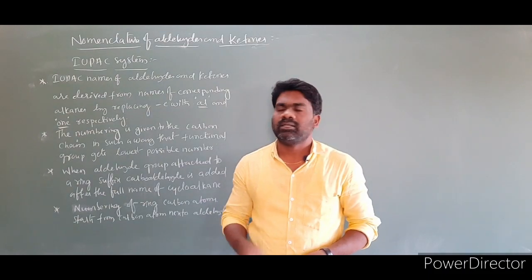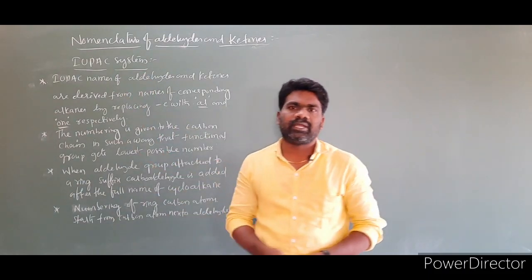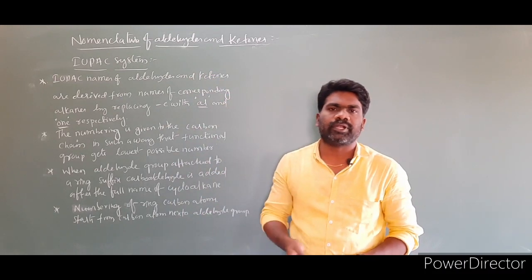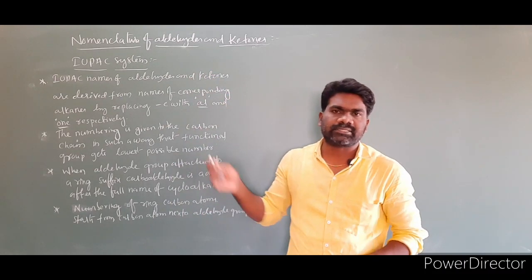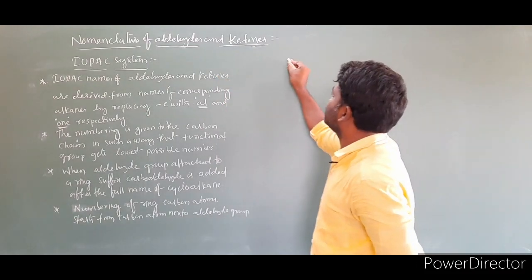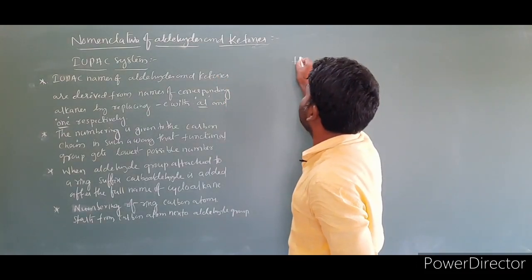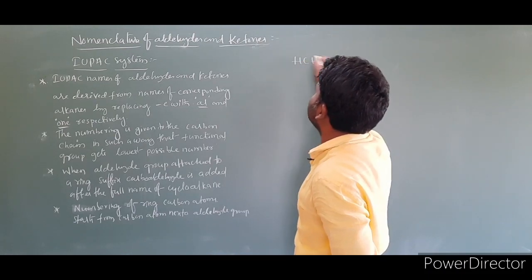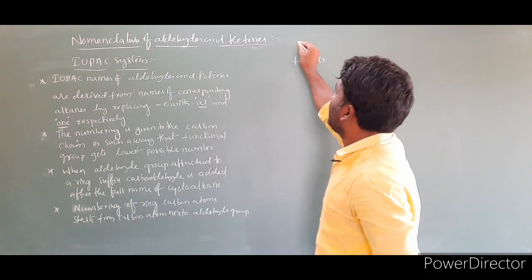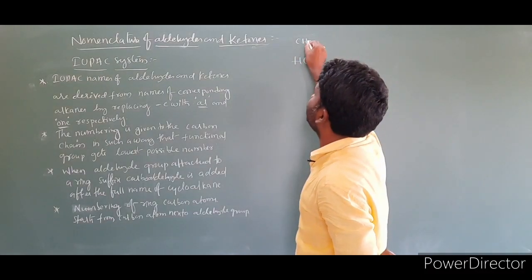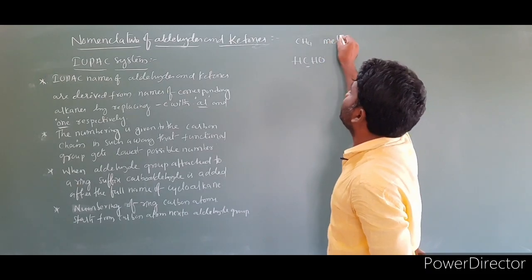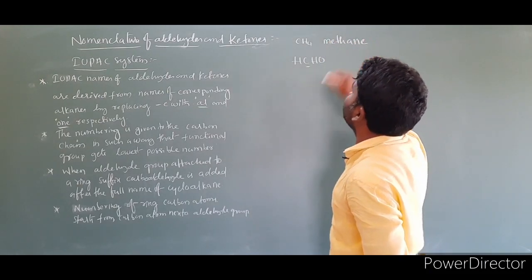Next topic is IUPAC names of aldehydes and ketones. I already listed some rules and regulations on how to write the IUPAC names of aldehydes and ketones. So let us discuss IUPAC names of the compounds. I am taking an example, HCHO. So this is an aldehyde. How do you write the name of this compound? First we write CH4. Only one carbon is there, so we write it as methane. The name of this compound is methane.